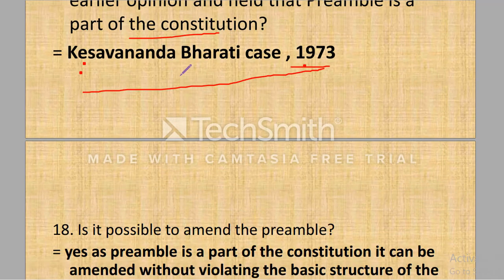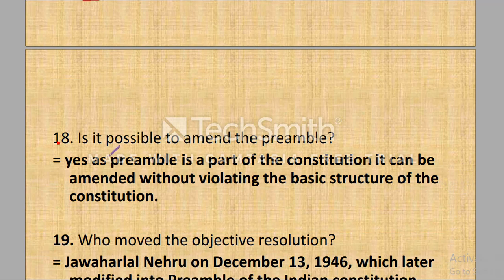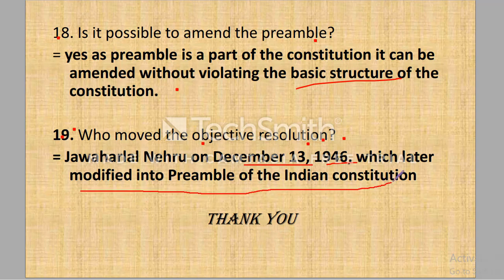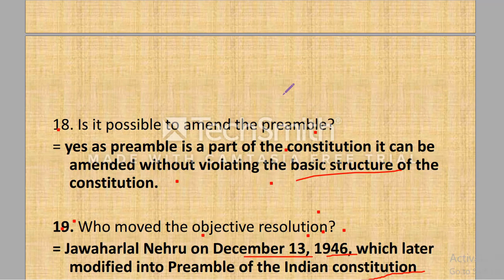Very important question. Next question. Is it possible to amend the preamble? Yes, it is possible to amend the preamble but without violating the basic structure of the Constitution. Last question of this video. Who moved the objective resolution in the Constituent Assembly? Answer is Jawaharlal Nehru. He moved the historic objective resolution in the Constituent Assembly on December 13, 1946, which was later modified into the preamble of the Indian Constitution.